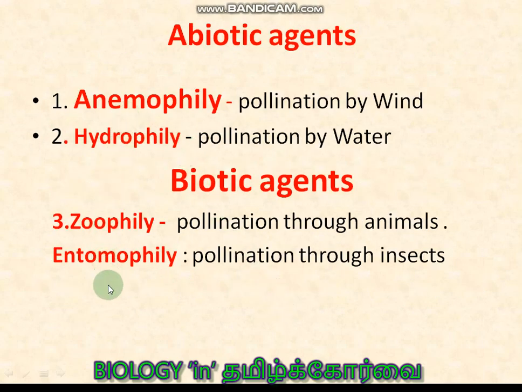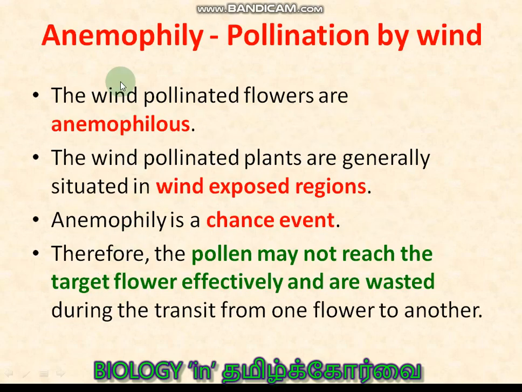Anemophily, Hydrophily, Zoophily, Entomophily we discussed. The wind pollinated flowers are Anemophilous flowers. The wind pollinated plants are generally situated in wind exposed regions. Wind exposed region means a vast region where the wind is blowing without any disturbance of trees or mountains, hills, etc.